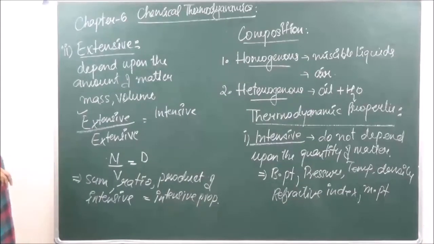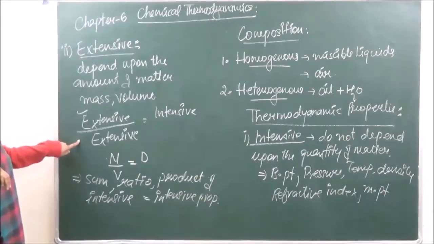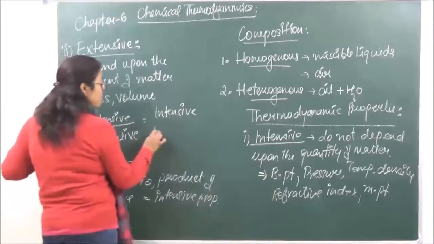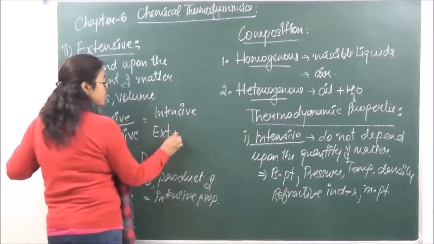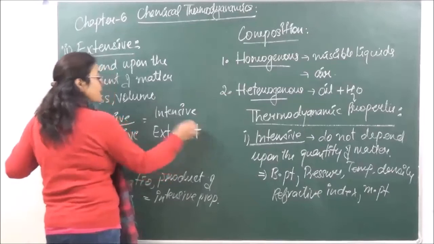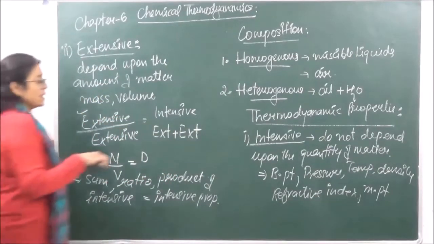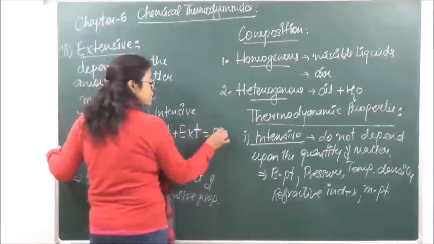ठीक है? Now over here, if we are taking extensive properties, I have already told you that if you're taking the ratio of extensive properties, it is going to be intensive. But if we are taking the sum of extensive properties, extensive plus extensive, the result is going to be extensive.